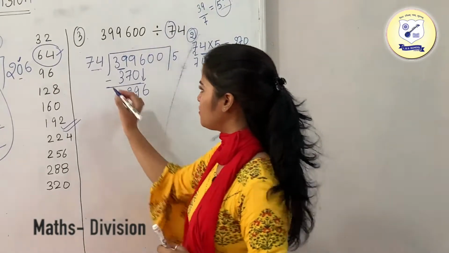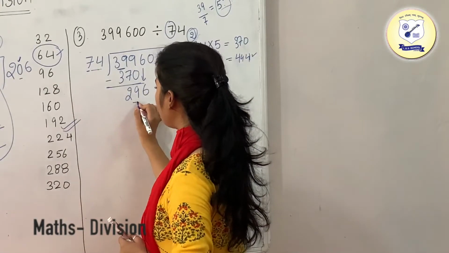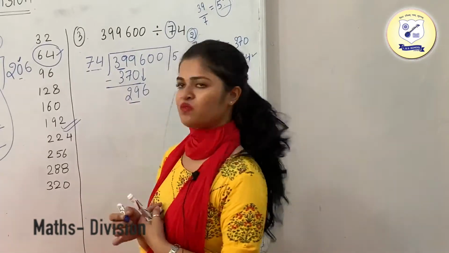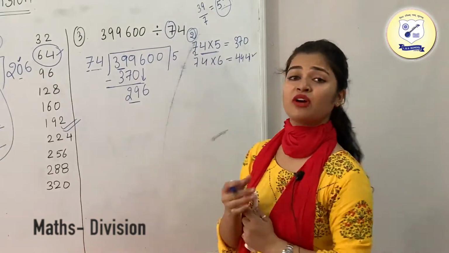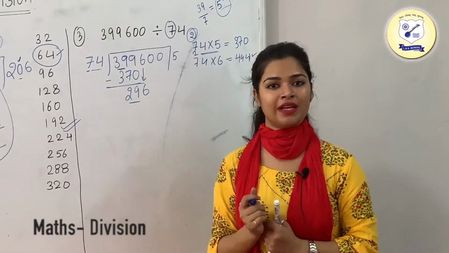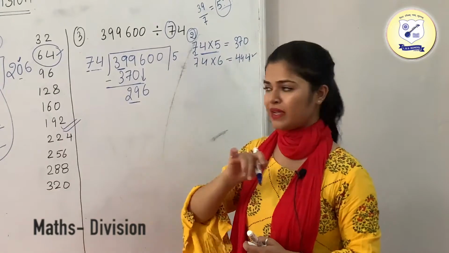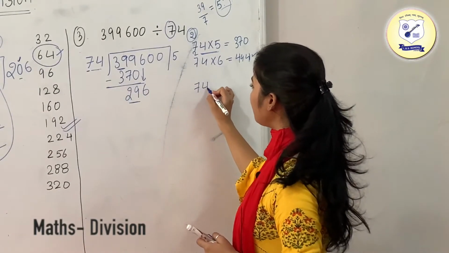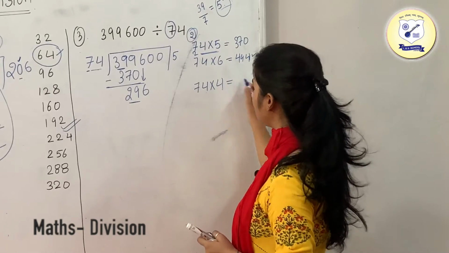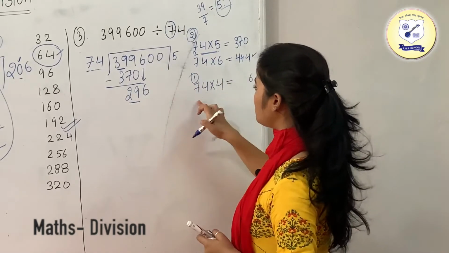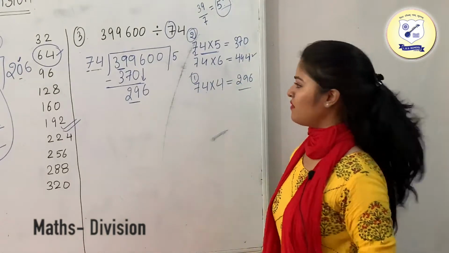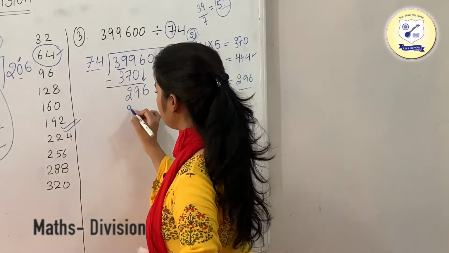Again do the same thing: just take the first digit of this number, and the first digit is lesser than 7, so we are going to take the two digits, which is 29. Just check in the table of 7 the number which is nearby 29, which is 28, which is 4 times. So just multiply this 74 with 4. 4 fours are 16, 4 sevens are 28, 28 plus 1 is 29. Look, we have got the same number, which is 296.